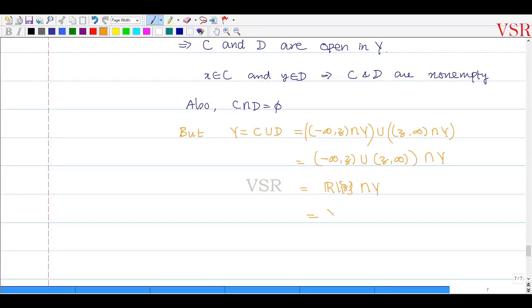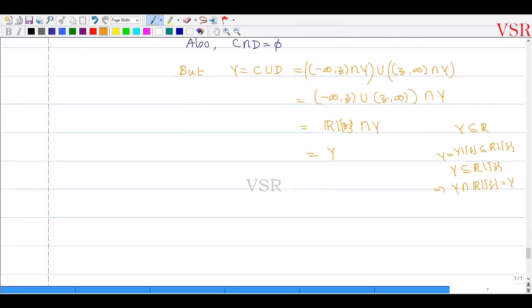Yes, see, Y is a subset of R, because Y is a subset of R. And Y minus singleton z will be a subset of R minus singleton z. And z is not in Y, so this is equal to Y. Y is a subset of R minus singleton z. So this implies that Y intersection with R minus singleton z is equal to Y. So therefore this is equal to Y.